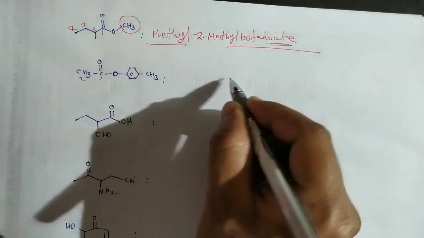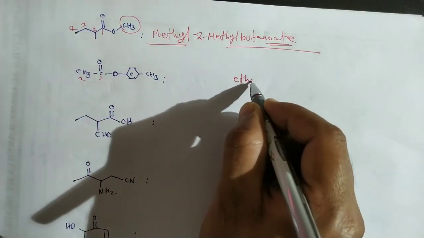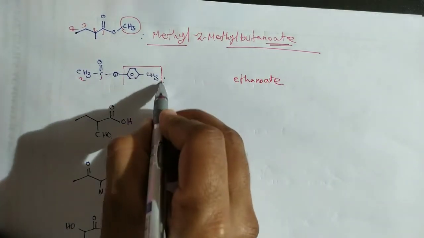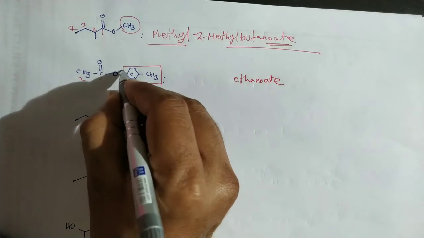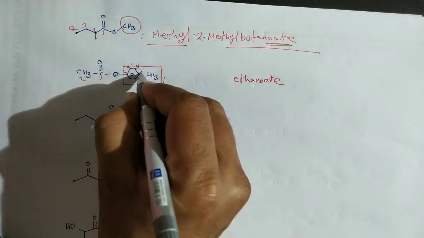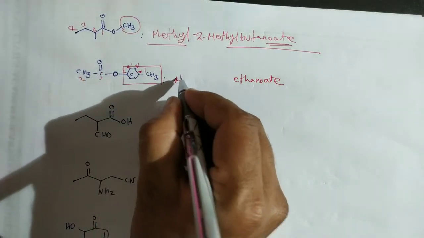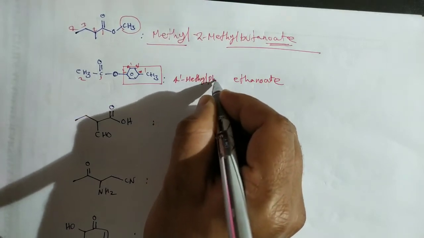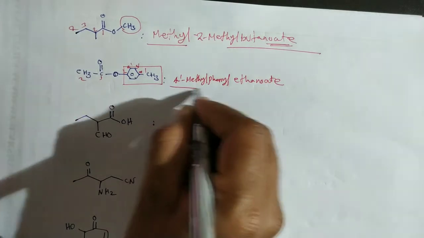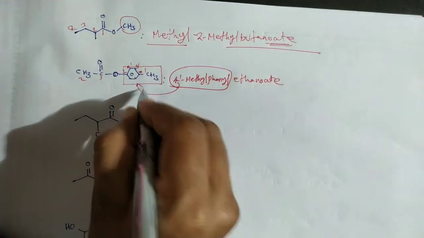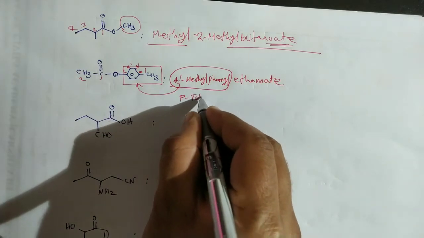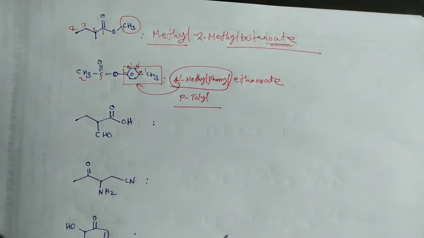Now the name of this ester. 1, 2, this is ethanoate, ethane plus oate. And what is the name of this alkyl group? Here 1, 2, 3, 4. So it is named 4-methylphenyl. 4-methylphenyl is the alkyl group name, also known as p-tolyl, or paratoluene. That's it.